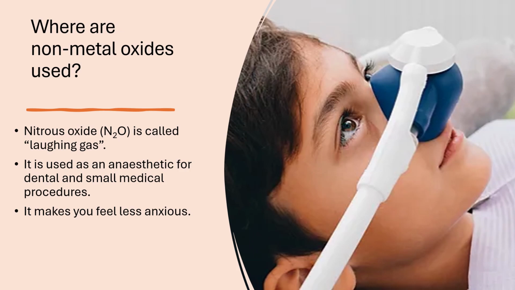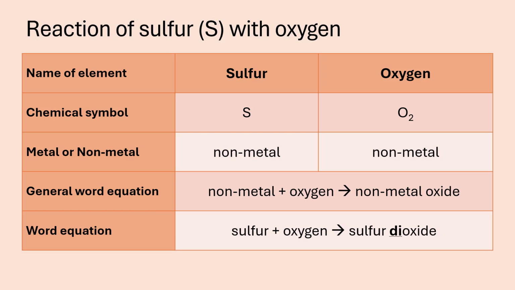Now, I just have one example here. Where do we use non-metals in everyday life? One very interesting example is nitrous oxide, which is called laughing gas, which is used by dentists and doctors as an anesthetic. It makes you very calm. So before a dental procedure or a small medical procedure, doctors will use something like nitrous oxide to just calm you down. Now let us look at the reaction of sulfur with oxygen.